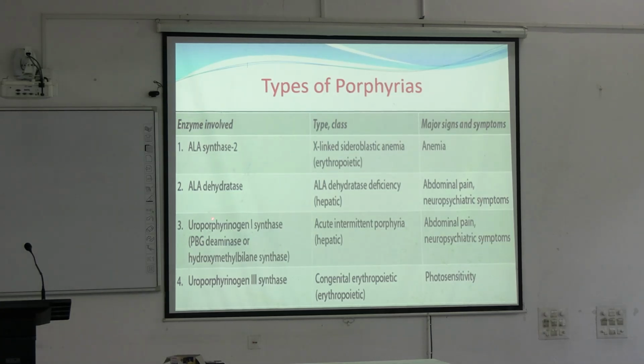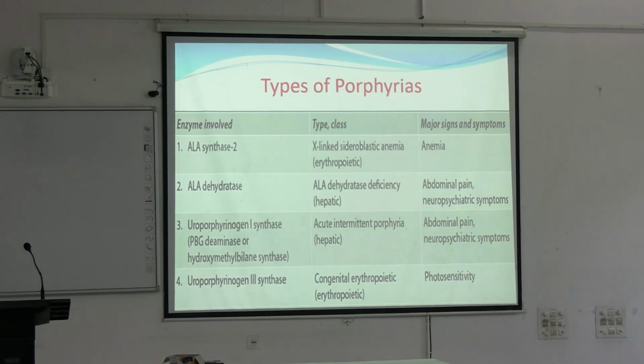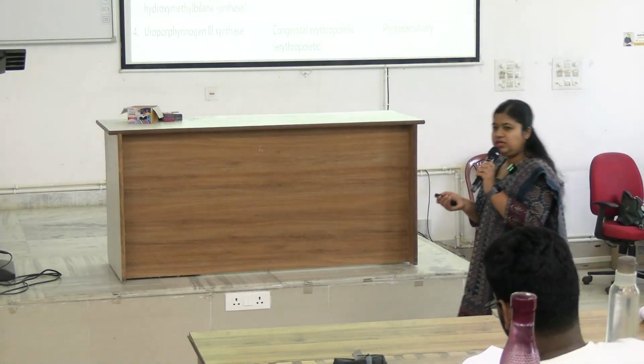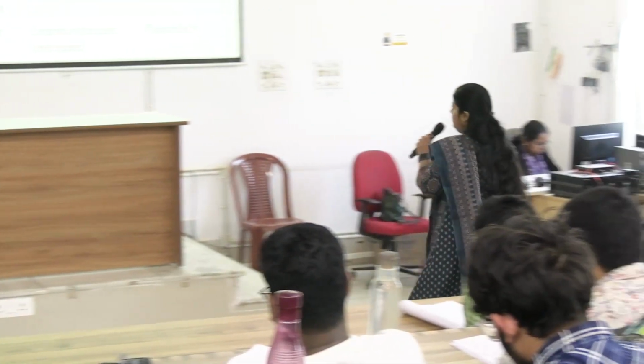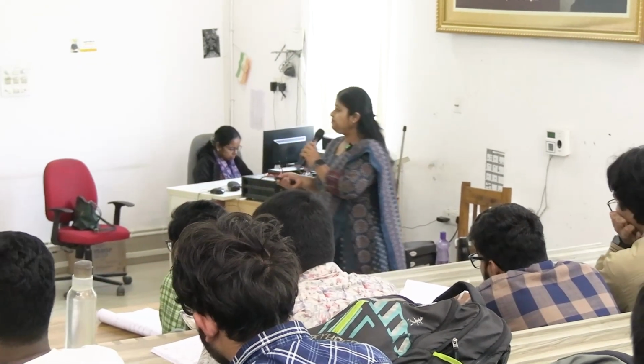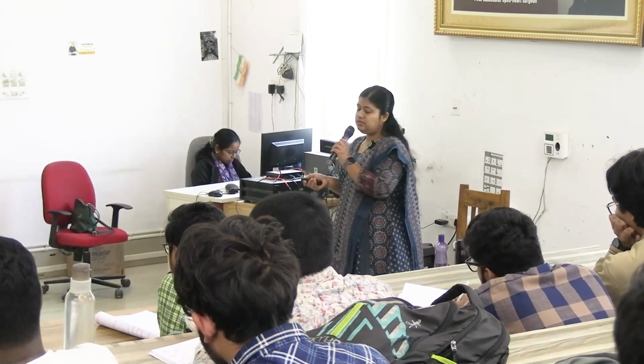Next comes the most important and most common type, because of the deficiency of the enzyme uroporphyrinogen 1 synthase, or PBG deaminase, or HMB synthase, and it is named acute intermittent porphyria. How common is this? One in 10,000 live births. So it is the most common type of porphyria, and it shows again abdominal pain and neurological symptoms.